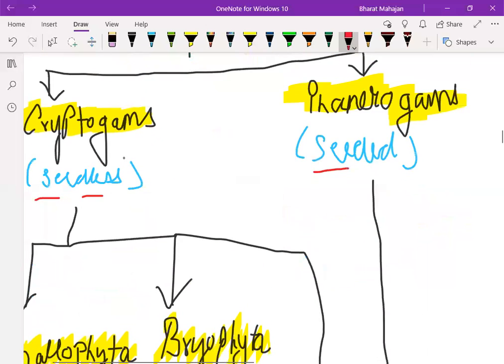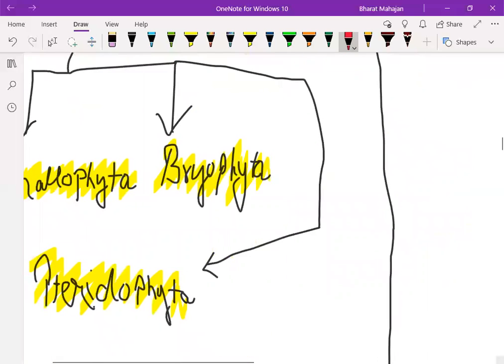Now we have further classified cryptogams into three categories which we study. Okay, wait.